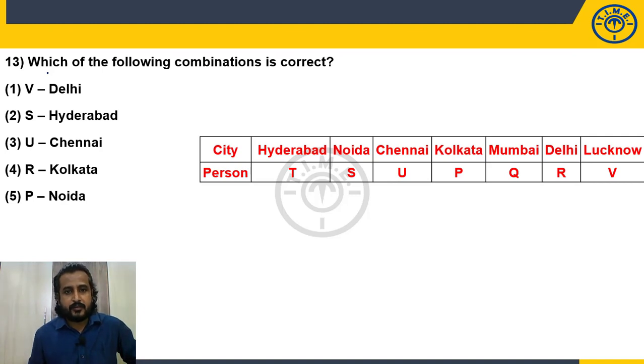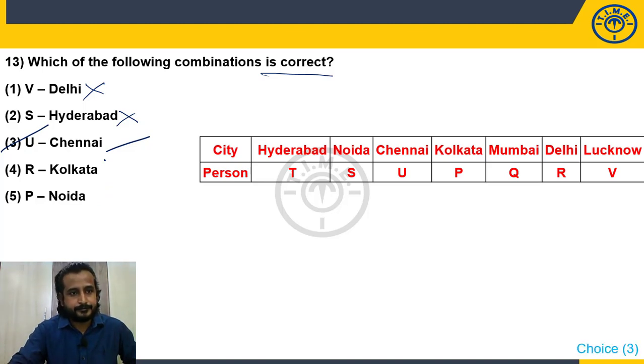Which of the following combinations is correct? Check it. Is correct they are asking for. V Delhi? No. V Lucknow. S Hyderabad? No. T Hyderabad. U Chennai? Yes. So my answer is the third option. And I won't check the remaining because there is no such option. More than one of the above combinations is correct. So choice 3 is my answer.